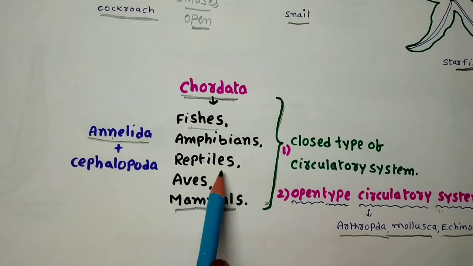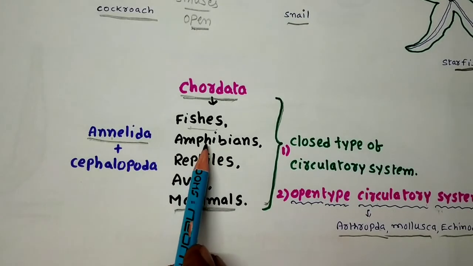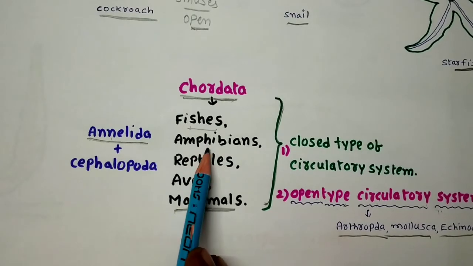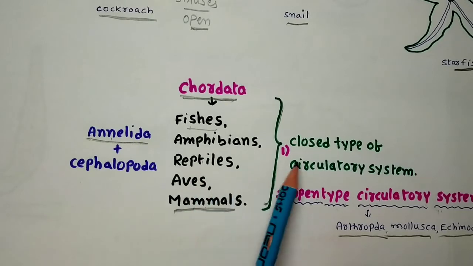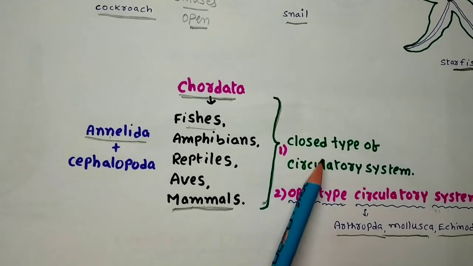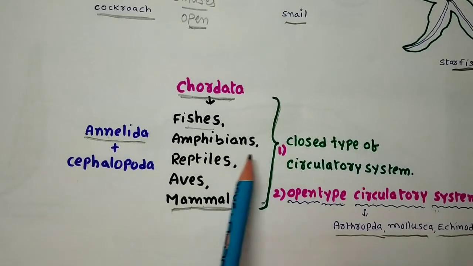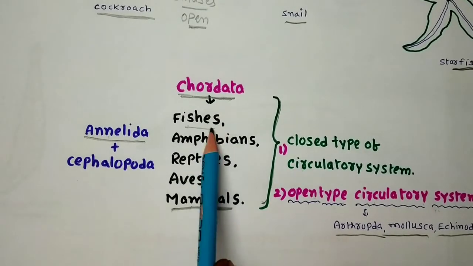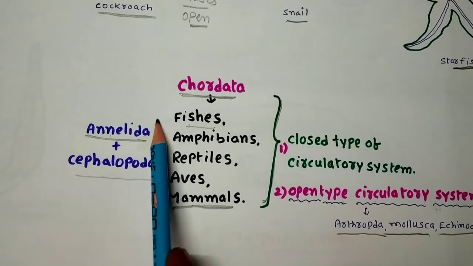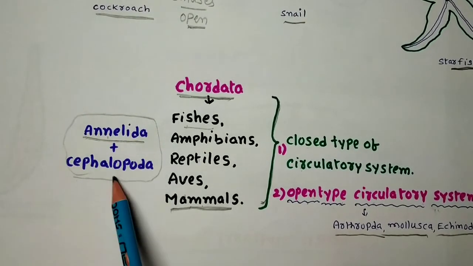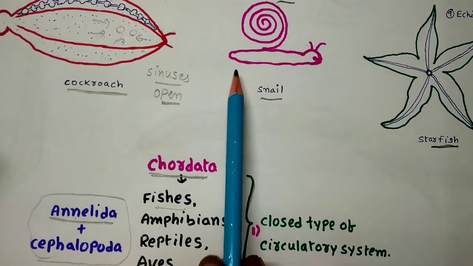Once again I am repeating. If the blood flows within the blood vessels, and the food materials are carried to the body parts with the blood flowing inside the blood vessels, the type of circulatory system is called the closed type of circulatory system. The closed type of circulatory system is present in the five Chordata animal classes, including two non-chordate groups, Annelida and Cephalopoda. Cephalopoda is one of the groups present in the Mollusca group of animals.